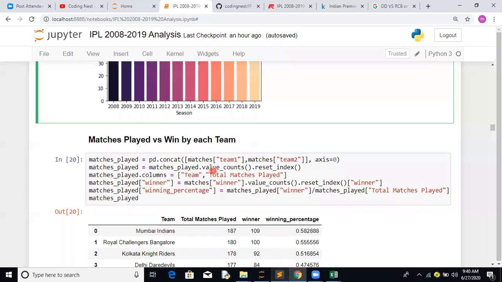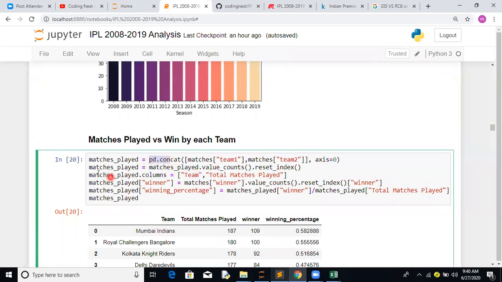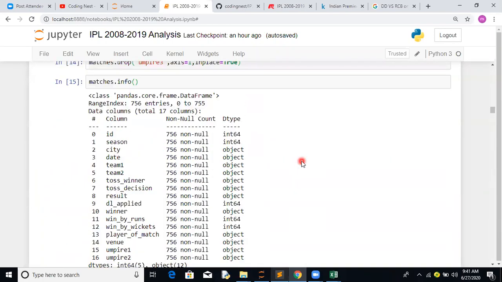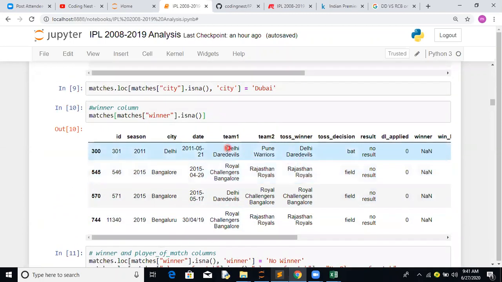So how we have done it: pd.concat again. The logic will vary. Basically, team 1 and team 2 are important, because sometimes DD would be in team 1, sometimes DD would come over here. If you notice over here, team 1 is RCB, team 2 is RCB. So what we are basically doing is a kind of union operation.